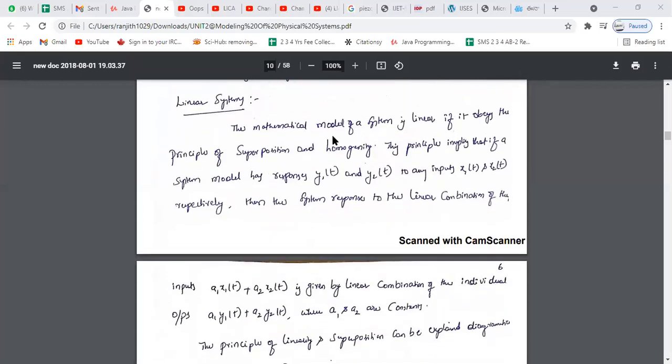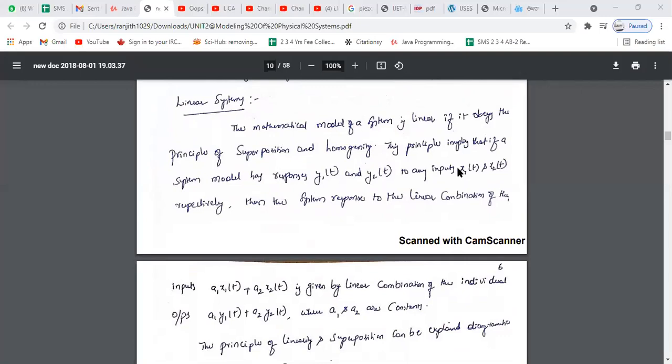Coming to linear systems, we have already discussed what a system, a control system, and a linear control system are. You already know what a linear system is, and you learned it in signals and systems also. The mathematical model of a system is linear if it obeys the principle of superposition and homogeneity.